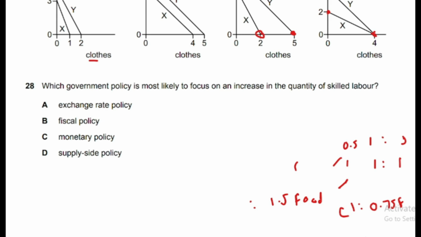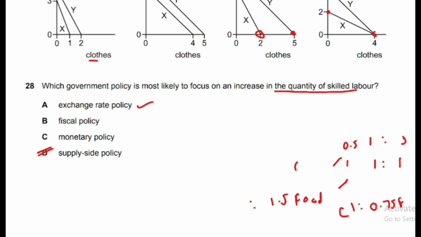Okay, so skilled labor is part of supply side policy. Supply side policy is the policy that manipulates aggregate supply, and it includes education and training of workers. So education and training of workers improves the skilled labor force in the country. Other supply side policies are subsidy, deregulation of monopoly, trade union reforms, capital expenditure of the government, and privatization. These are the supply side policies.